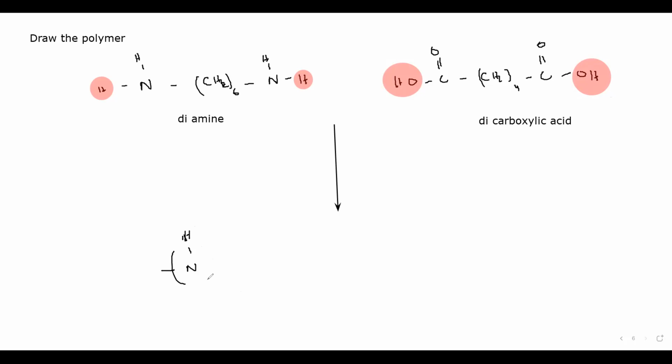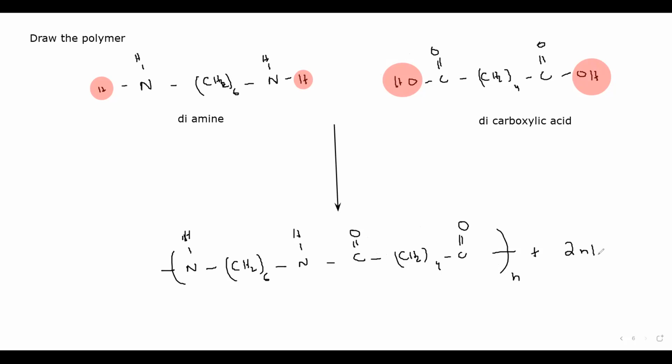So NH is there. Then you have the CH2 bracket 6, meaning 6 carbon atoms are there. Then NH, this H and OH being removed. So you have C double bonded with O, and then CH2 4, C double bonded with O, and OH is removed, so put a bracket n plus how many water molecules? 2n H2O.